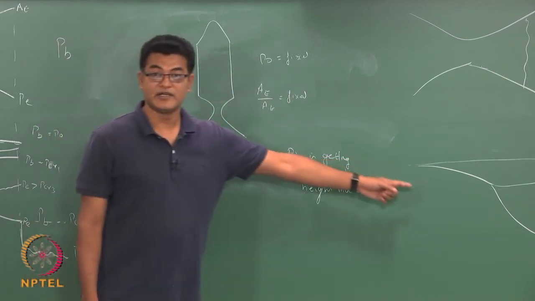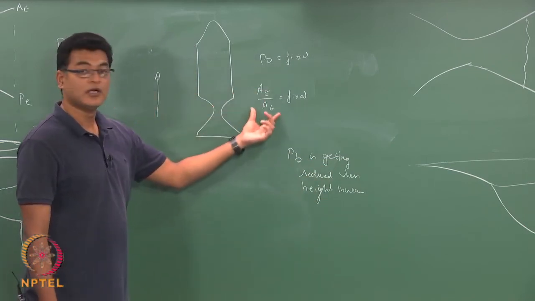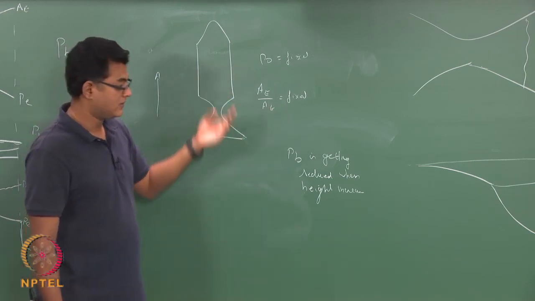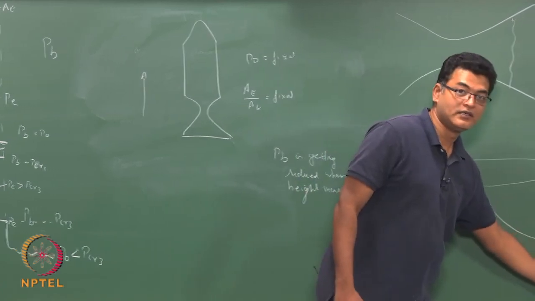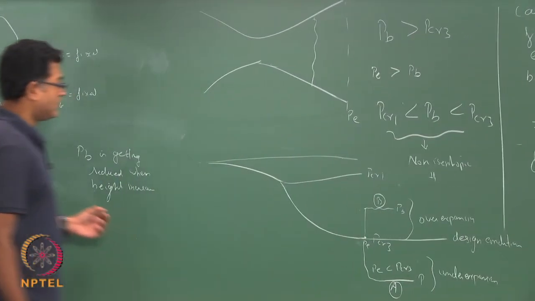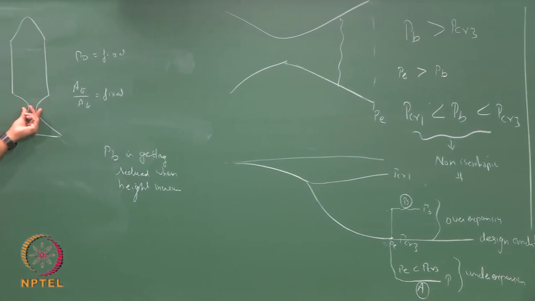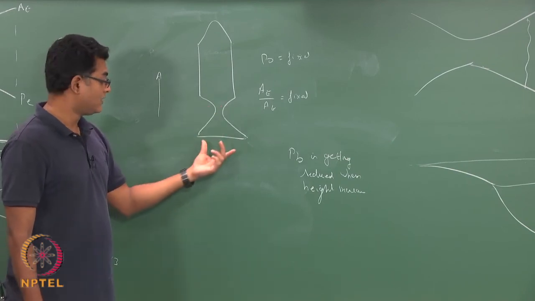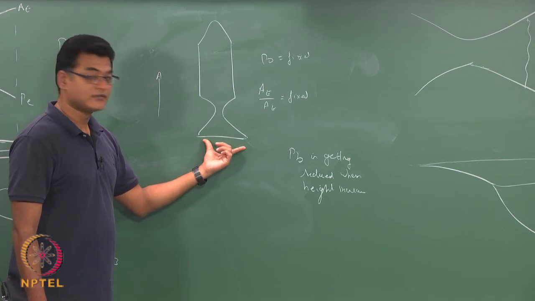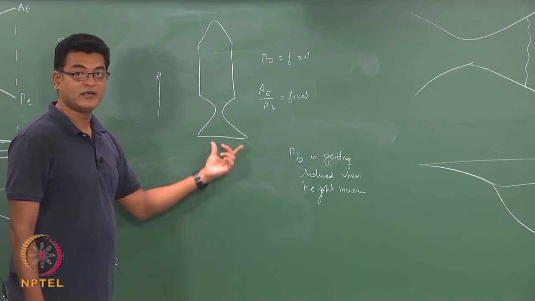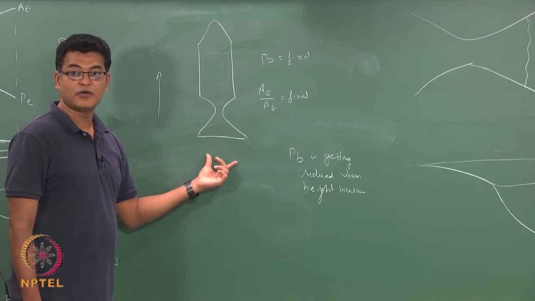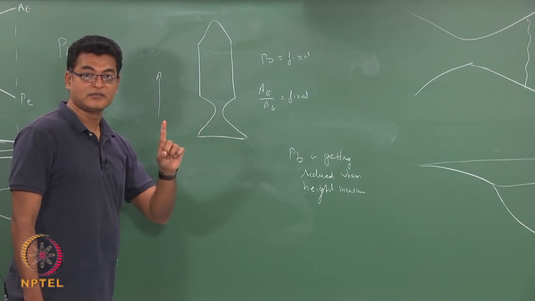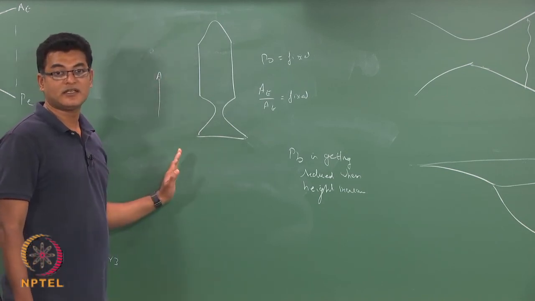This is precisely what we have done here. So, we have the constant P0 and constant area ratio, and as it moves up in the atmosphere, your Pb gets reduced. Okay. Now, assuming that the choke condition happens at the throat, the Mach number is 1 at the throat. I have a solution here. Now, your Pb will decide whether the flow is under expansion or over expansion. So, this nozzle will work for one back pressure in its trajectory.